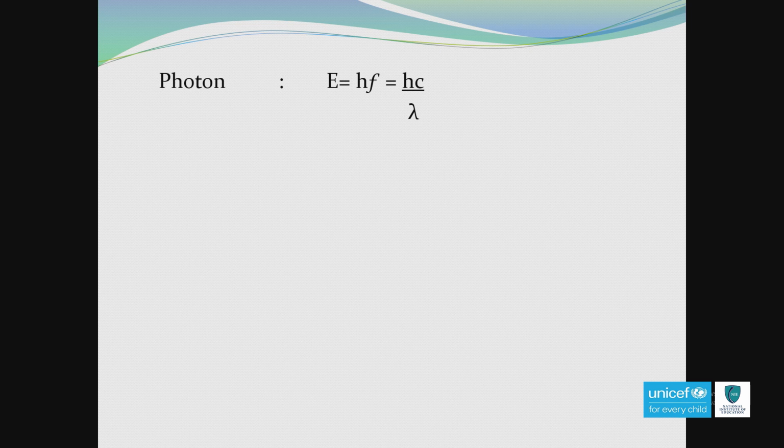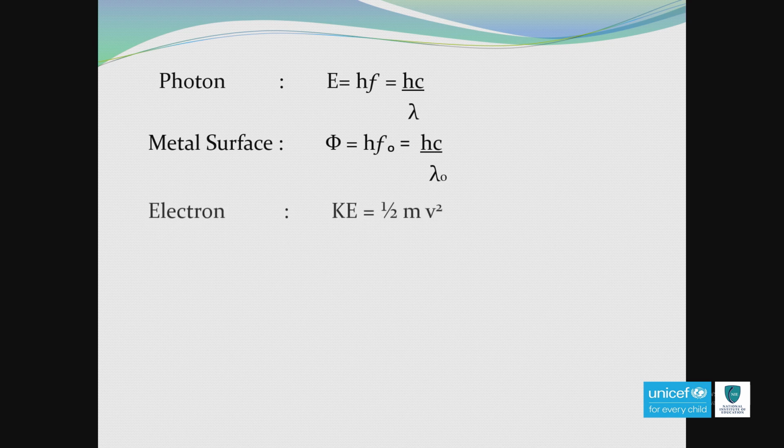Similarly, if you are considering the metal surface, there is threshold frequency, threshold wavelength and work function. The equation connected to work function is hf0 or hc over lambda0. And who is the third one? Here we already discussed photon and metal surface. The third one is the emitted electron. For the emitted electron, the equation is kinetic energy is equal to half mv square.